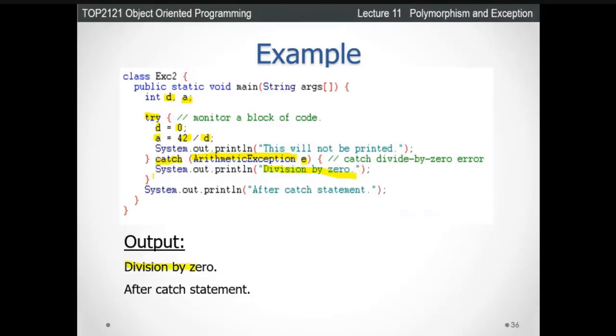Then it exits from the catch, comes outside, and after the catch statement it displays "After catch statement". So you understand how we can control any error message using ArithmeticException, because this is basically calculating a value, and anything divided by 0 is not acceptable. So we must control it and give the output from there. I hope you understand this example.